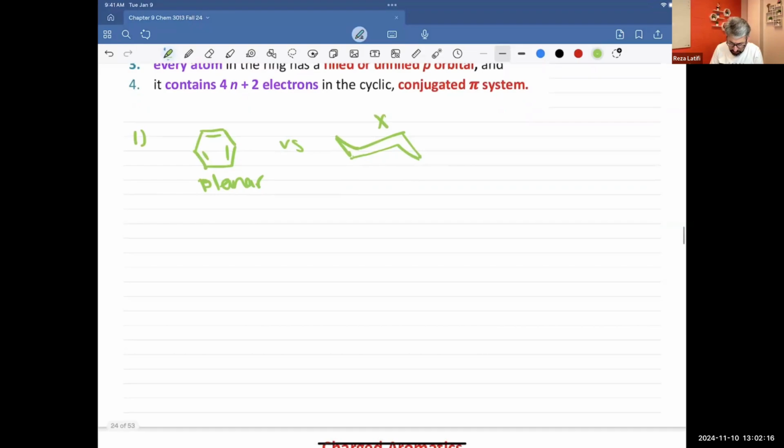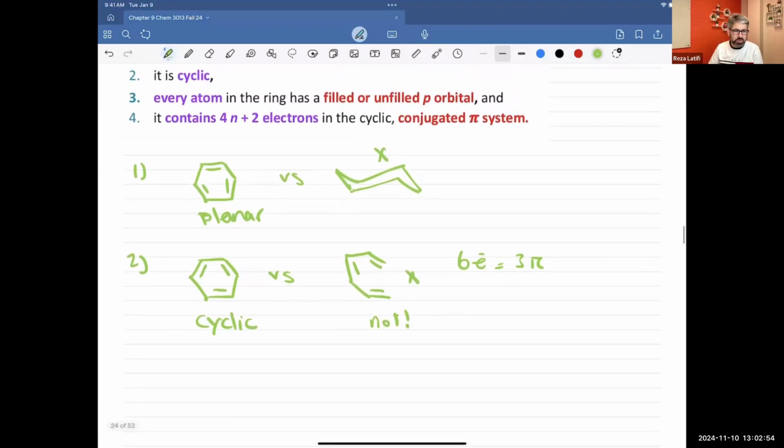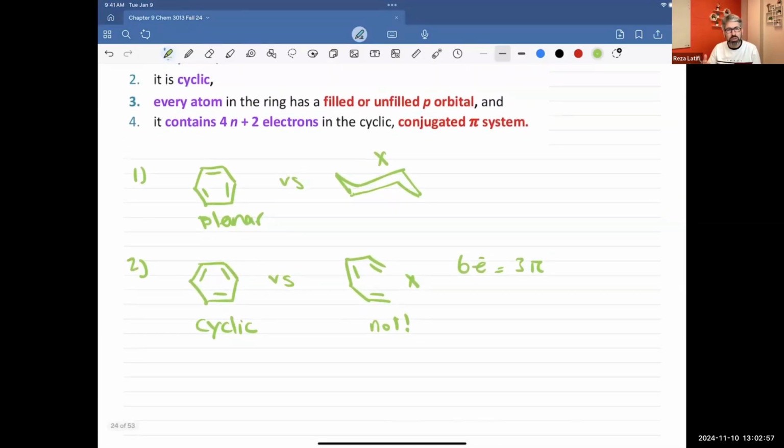It has to be cyclic. So this one, for example, versus, say, this one. They have the same number of pi bonds. So we have technically 6 electrons or 3 pi bonds, but this one is cyclic and that one is not. So that means this cannot be aromatic. Next, each atom must have one p orbital that is either full or empty. It cannot be half occupied.